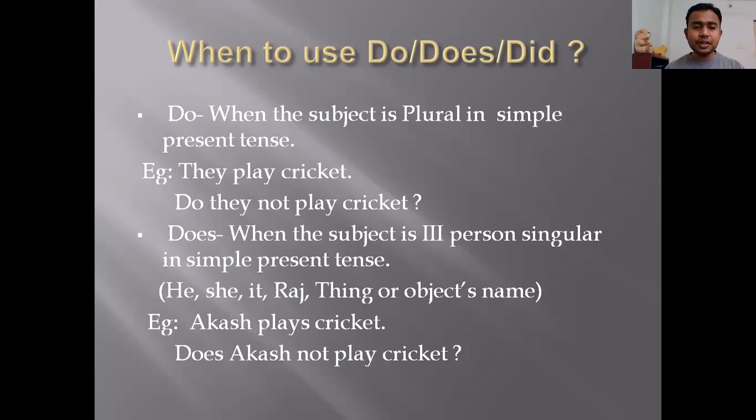So when you are converting into interrogative sentence, you should not add s or es at the end of the verb. The verb should be in the simple present form. Play. Does Akash not play cricket? And then question mark. Interrogative sentence ke andar verb ke peeche s ya es add karne ki zaroorat nahi hoti hai. That will be wrong.